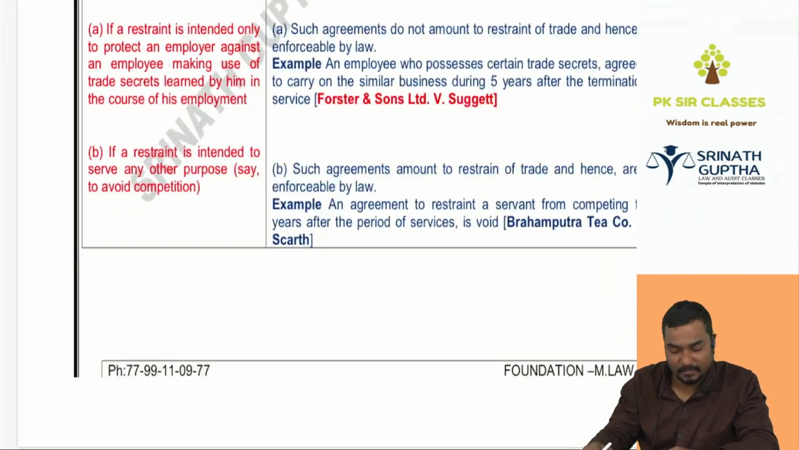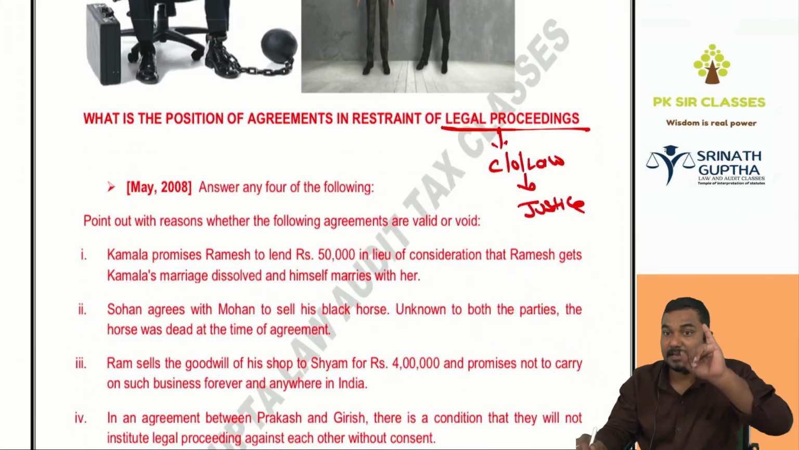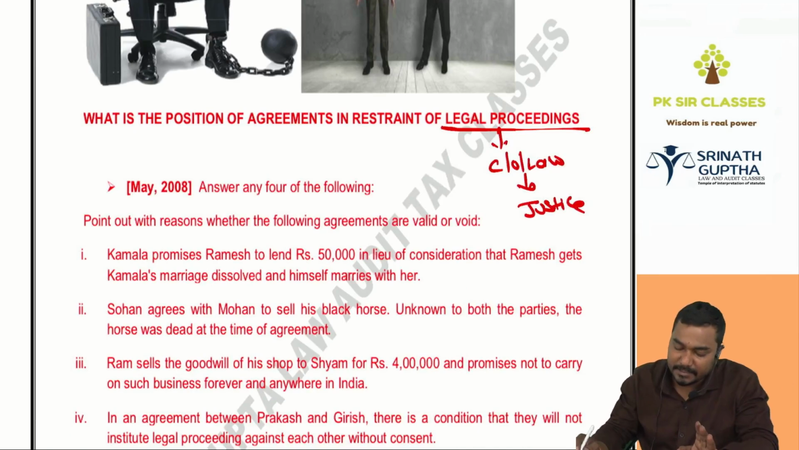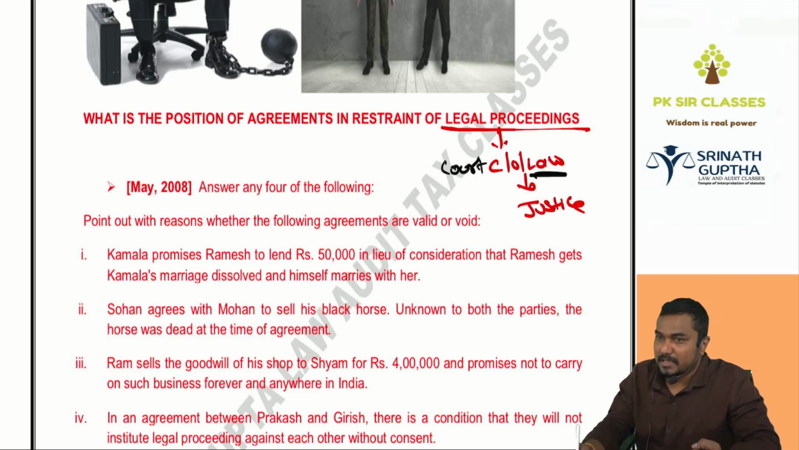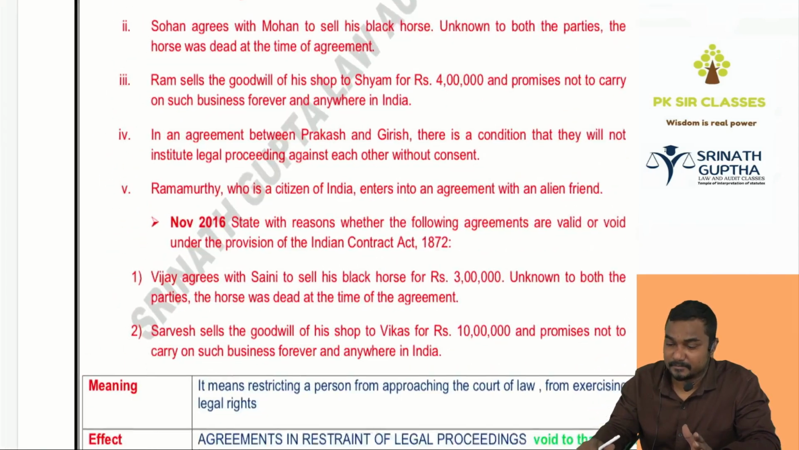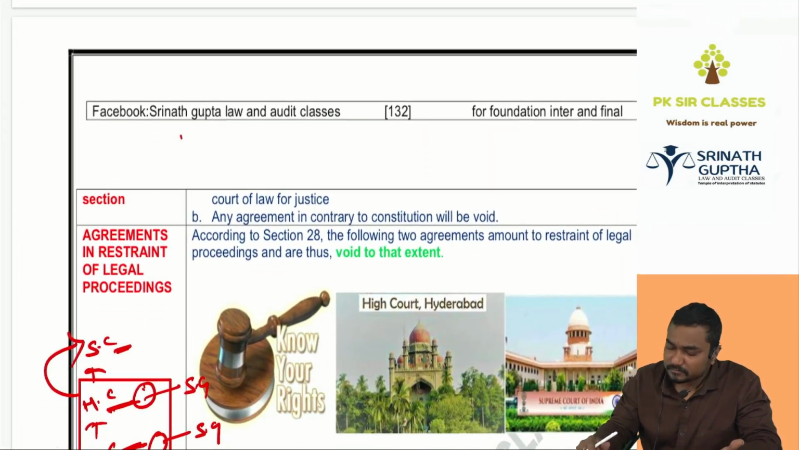Done na beta? Next one is agreements in restraint of legal proceedings. Legal proceedings means the right to approach a court of law for justice. As per the constitution, everybody has a right to go to a court of law for justice. If there is any agreement which is restricting a person from approaching a court of law, it will be void, because everybody has a right to go to a court of law. Every agreement restricting a person from approaching a court of law will be void to that extent. Beyond that, valid. It is having some exceptions. To that extent means it is having some exceptions.